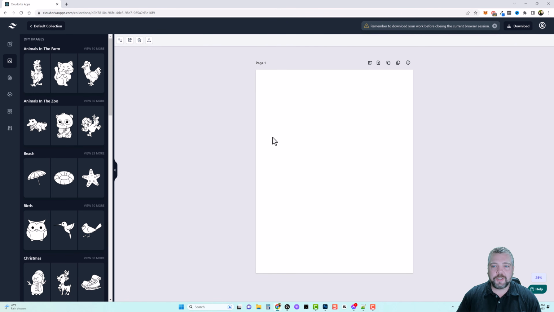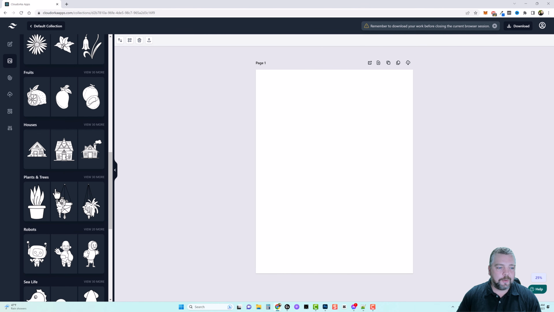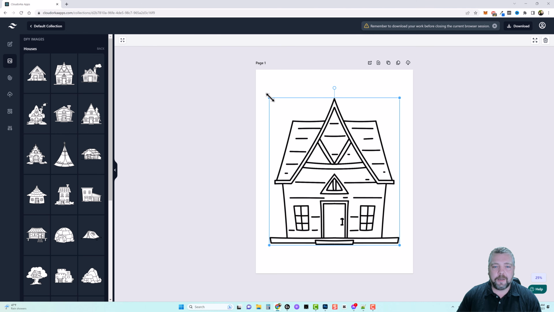Now I want to jump back here just for a second on the Canvas page, and I'm on the Done For You Images. And if we scroll down through here, let's just go to some things like, let's do houses. We'll do view 30 more, and there's different kinds of houses here. And you can add more than one image to a page. So if you want to make it maybe more difficult or just add more to a page, you can do that. So for example, we could do this house, and we can add that there.